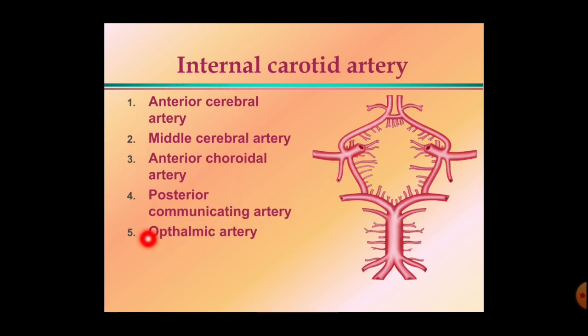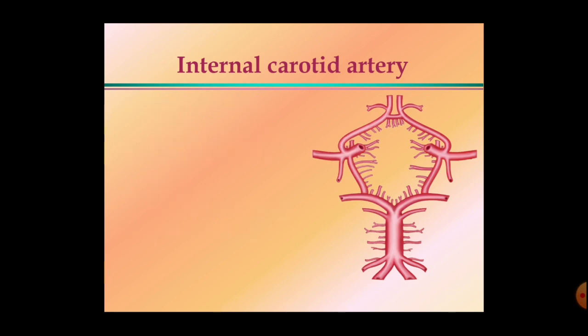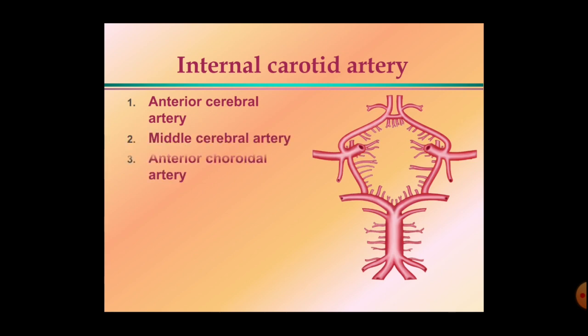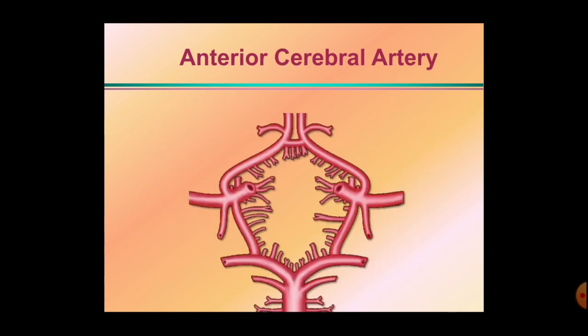Out of these 5 branches, we have already studied the ophthalmic artery during the structures within the orbit. This ophthalmic artery passes through the optic canal along with the optic nerve and supplies the contents of the orbit. So excluding this branch, we'll study all the other branches arising from the internal carotid artery one by one. First we'll discuss the anterior cerebral artery.